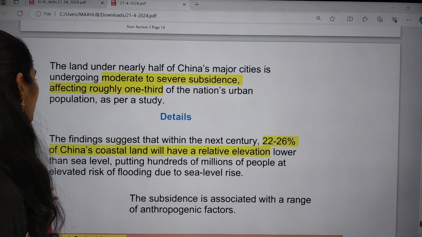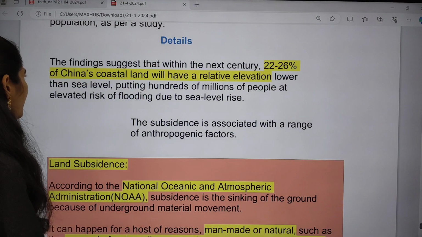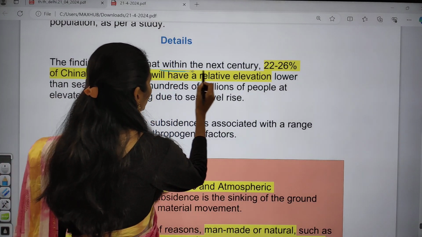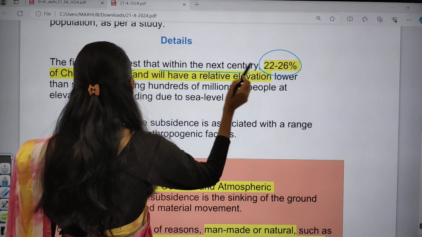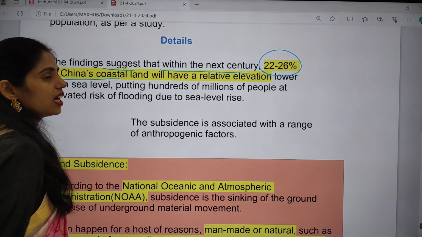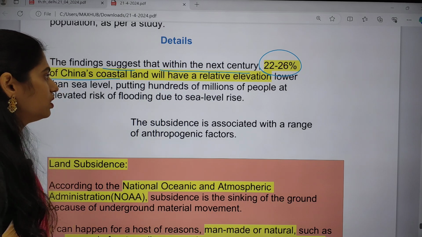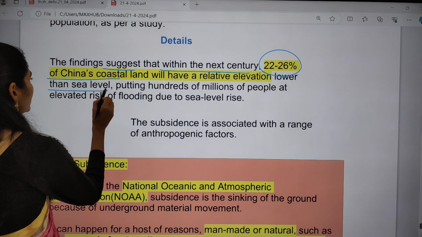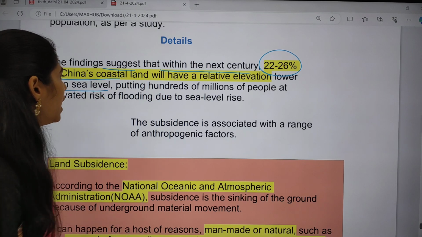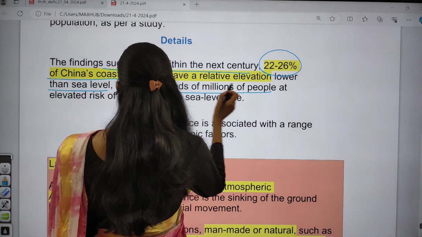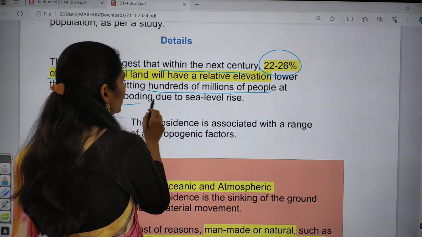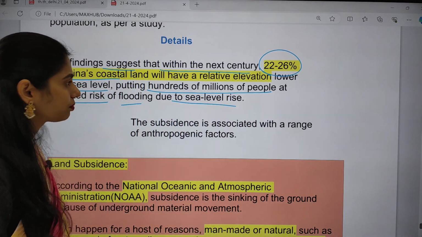The findings suggest that within the next century, 22 to 26% of China's coastal land will have a relative elevation lower than the sea level, putting hundreds of millions of people at an elevated risk of flooding due to sea level rise.